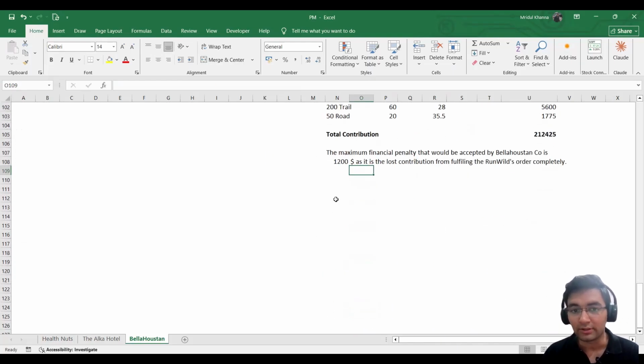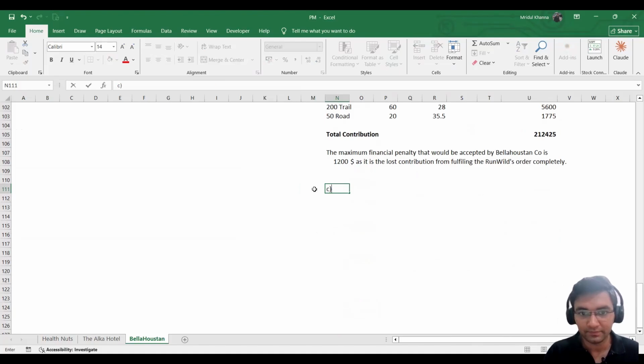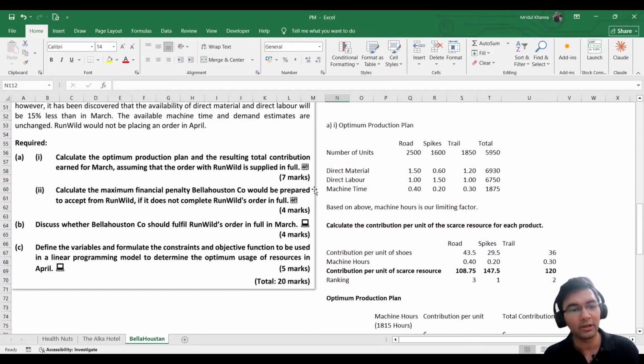Now we move on to the third part, which is what are they asking? Discuss whether the Bellahouston should fulfill Run Wild's order in full in month of March. It carries 4 marks. So for 4 marks, you need to write four well-structured points. It's not like that you can write a few words and basically convey some general points and then you are expecting that you can get full marks. No, you need to link it to the scenario. You can't write general points like this.